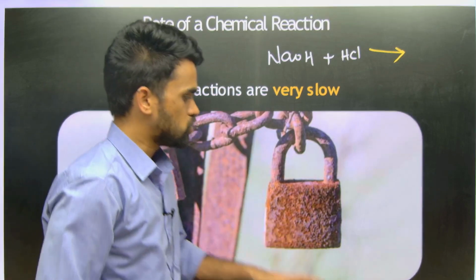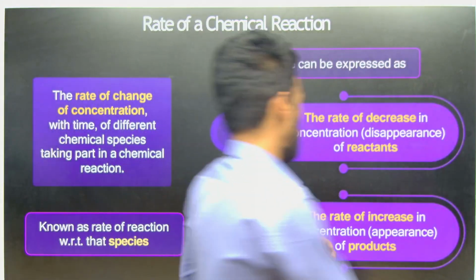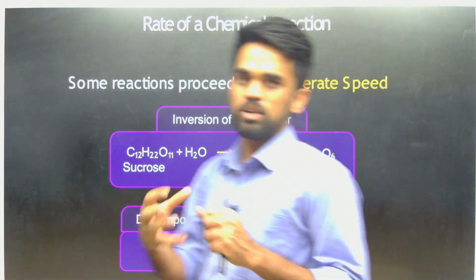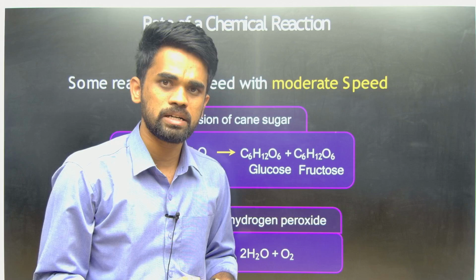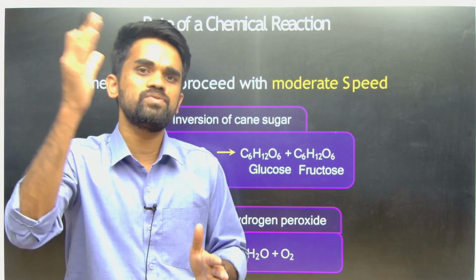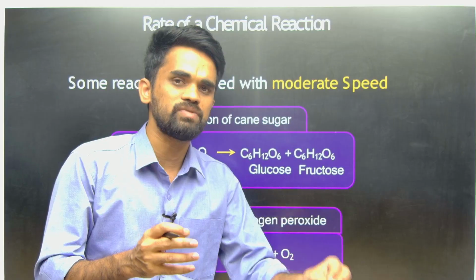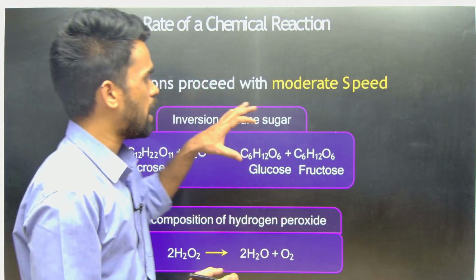Okay, right. Now there is one more type of reaction, that is moderately undergoing the reaction. It means the reaction takes place with moderate speed. Moderate speed means what? They won't be as fast as we discussed for these acid base reactions, or as slow as we discussed for the rusting process, that is iron rusting. So they have moderate speed.